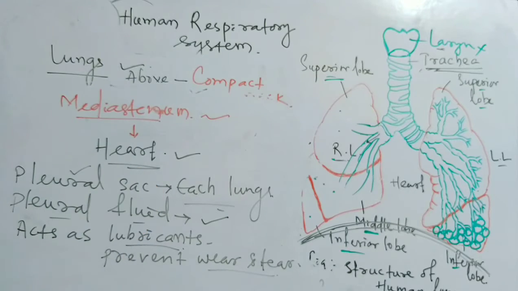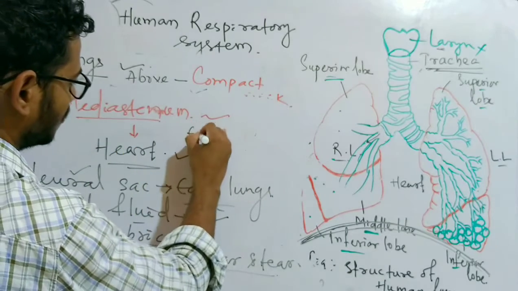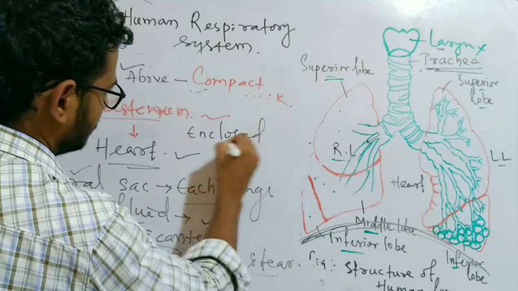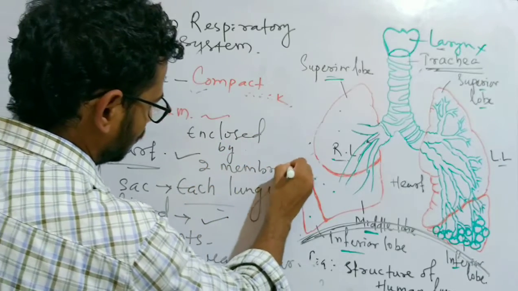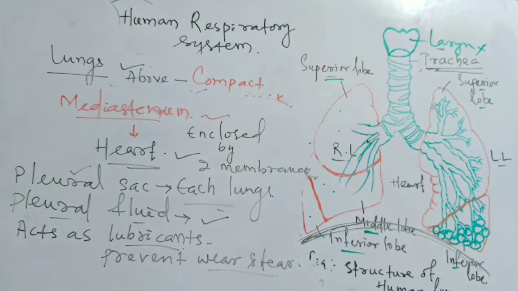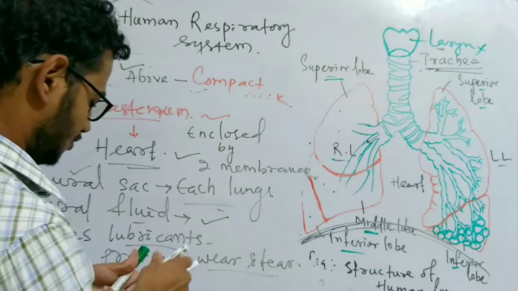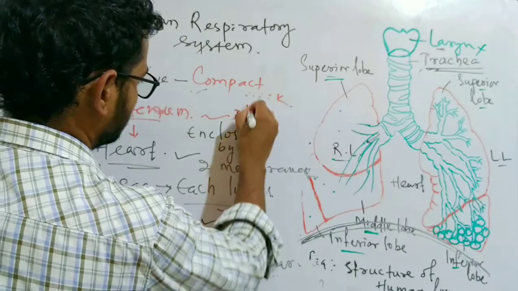The lung is enclosed, remember, enclosed by two membranes called the pleural membrane or pleurae.